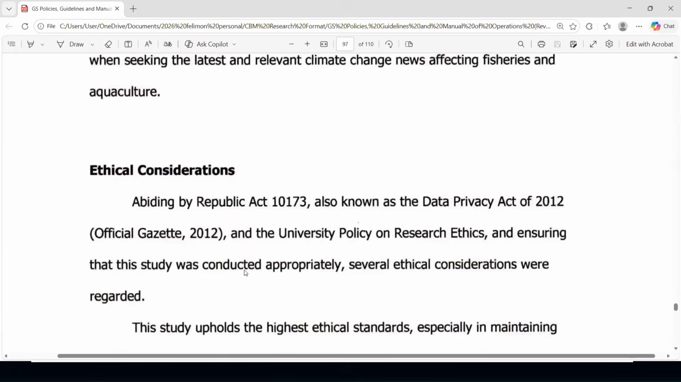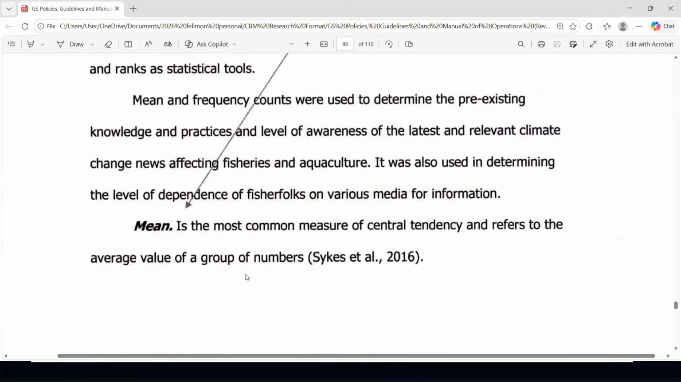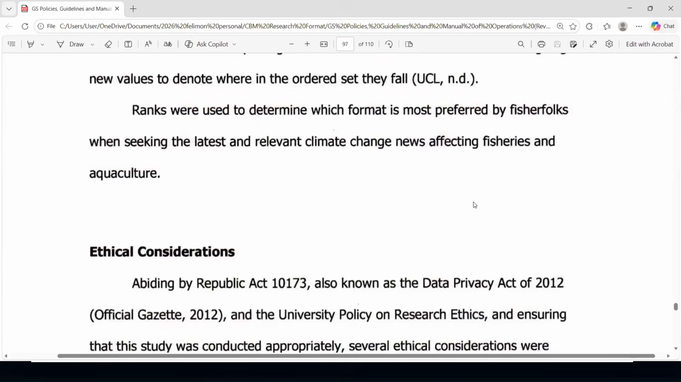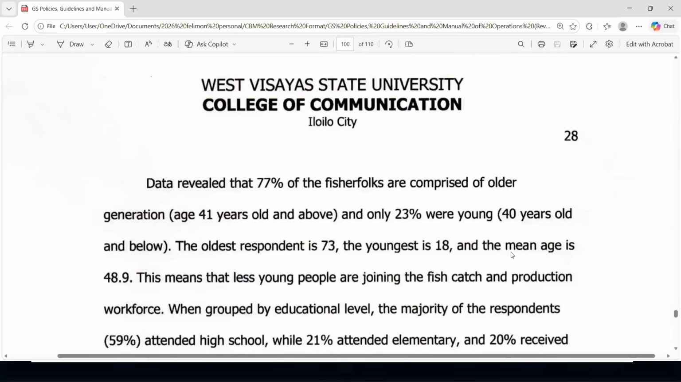Again, balikan ko lang, gusto ko lang i-highlight. Yung statistical tool heading, hindi po siya consistent sa APA kasi may specific po siya na formatting. And that's okay. We follow the specific formatting of the guideline. Okay?